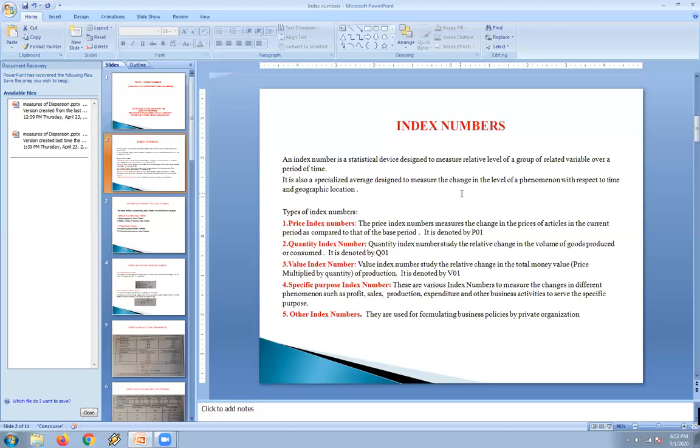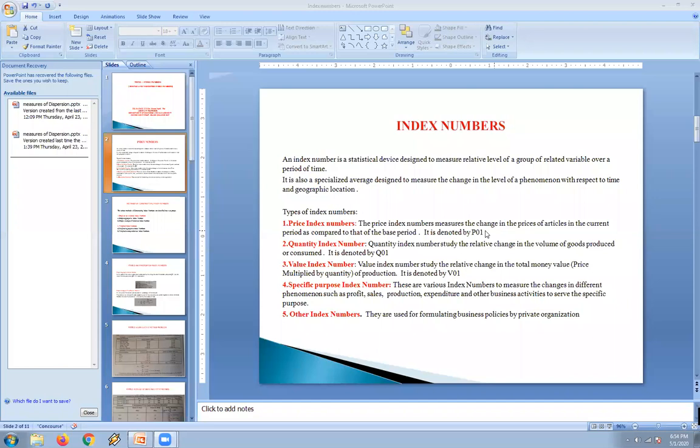So let us have the different types of index numbers. One is the price index number, quantity index number, value index, or specific purpose index numbers, and other index numbers. What do you mean by price index numbers? It is a measure where we are going to calculate the change in the prices of the articles in the current period as compared to that of the base period.